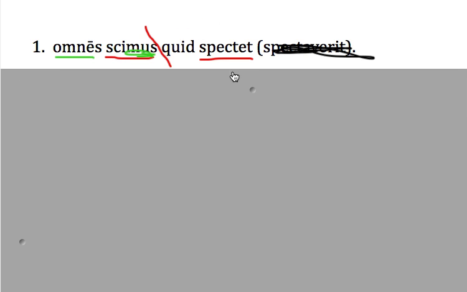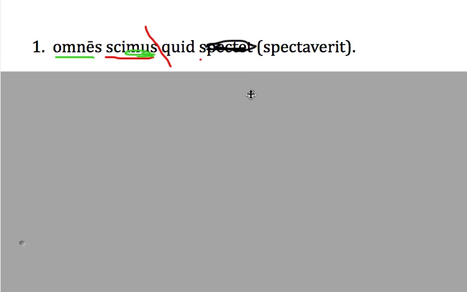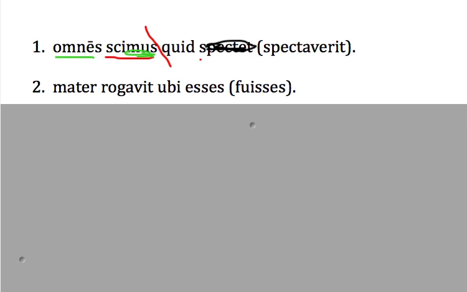Alright, what if instead this sentence had been quid spectaverit? So this right here was a present subjunctive. This with the eri is a perfect subjunctive. Well, this is going to be just like one of those time relationship situations that we just learned about. So we all know what he was watching. It's time before. Make sense? Let's look at another one.